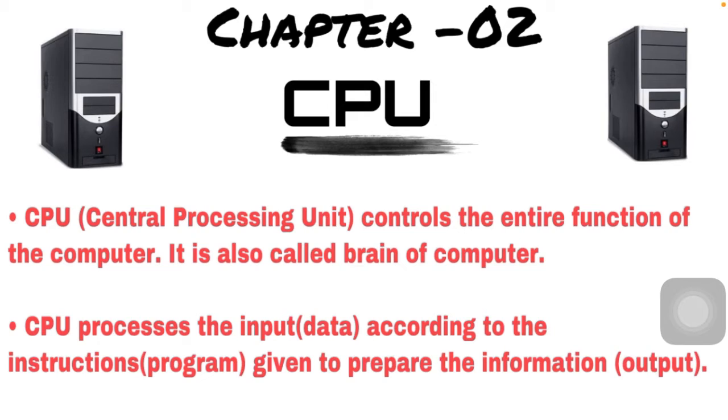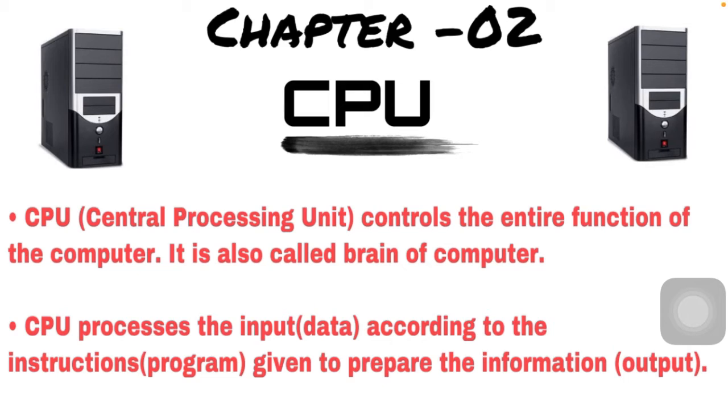The CPU processes the input according to the instruction given, to prepare the information. If we want to get any type of information, maybe a video, music, video game, picture or data, first we input our idea into the computer. According to our instruction, the CPU starts its processing.